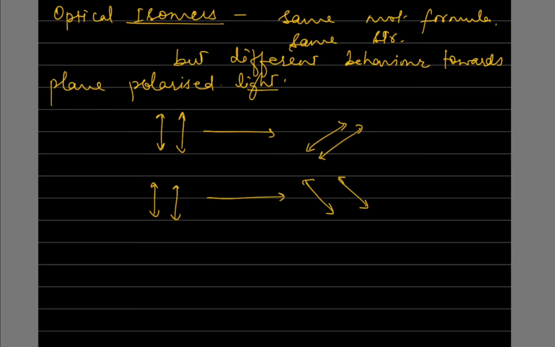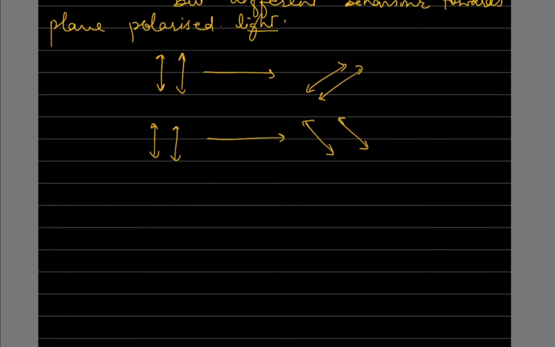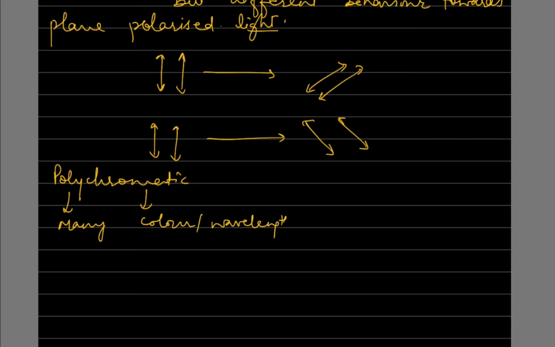Before we move ahead, we should know what plane polarized light is. Normal light, like sunlight, is polychromatic. Poly means many, chrome means color, or you may say many wavelengths. Sunlight contains visible light with 7 colors, as well as infrared rays, ultraviolet rays, X-rays, radio waves, etc. So many wavelengths are there. That kind of light is called polychromatic, which contains more than one wavelength.